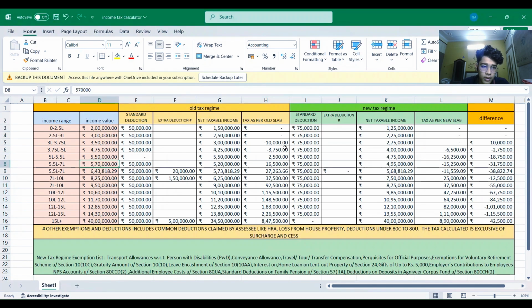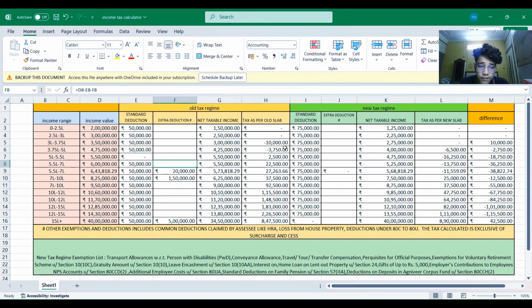Now, if the income is between 5.5 lakh to 7 lakhs, let's suppose it is 6 lakhs, and the standard deduction is 50,000 as usual. There is the tax, which is computed as 22,500, and in the new regime it is 13,750 negative. That means there is no tax to be payable in the new tax regime. So again, the new tax regime should be opted.